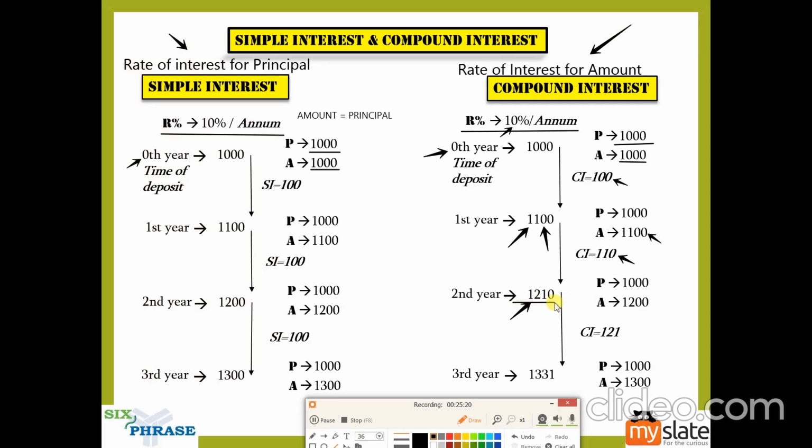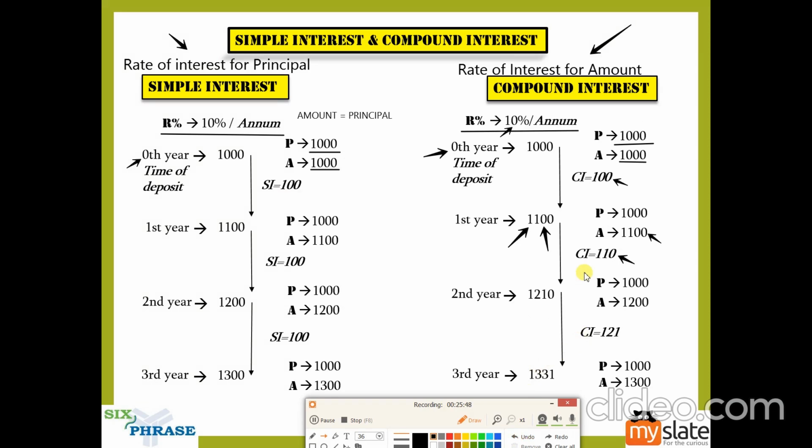So the amount at the end of the second year is the principal, which is 1000, plus the interest for 2 years. The interest for the first year is 100, for the second year 110. What is 100 plus 110? It is 210. Add 210 to 1000 and you get 1210. So this is another way of looking at it.